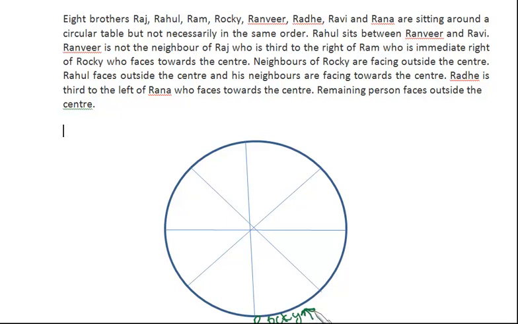towards the center. Now Raj, who is third to the right of Ram, who is immediate right of Rocky. So immediate right of Rocky when he is facing towards center will be over here. So Ram is over here.